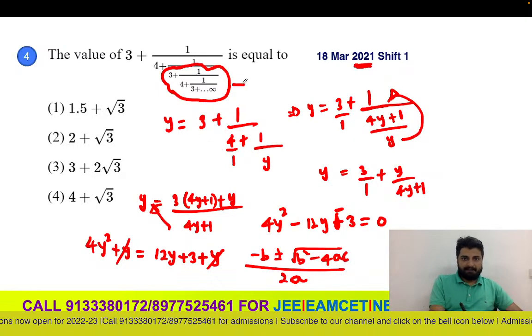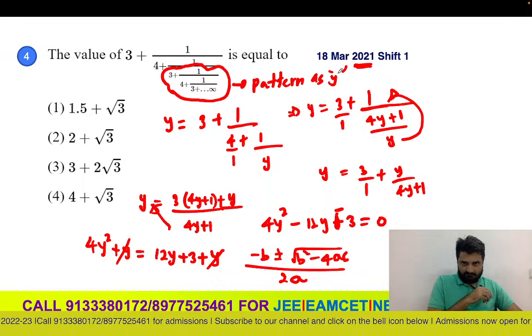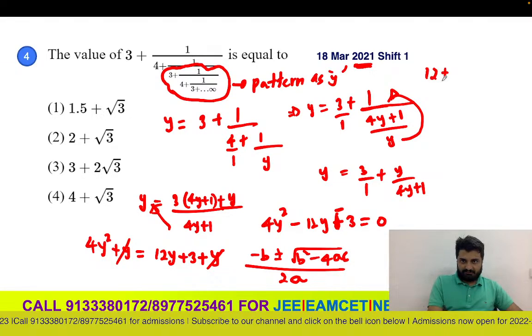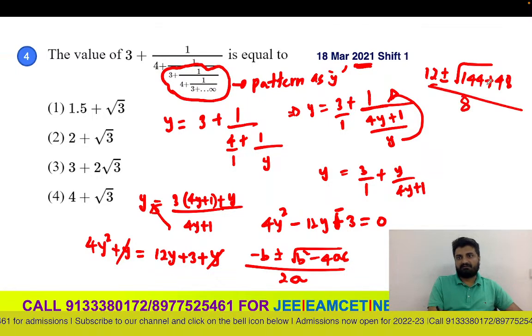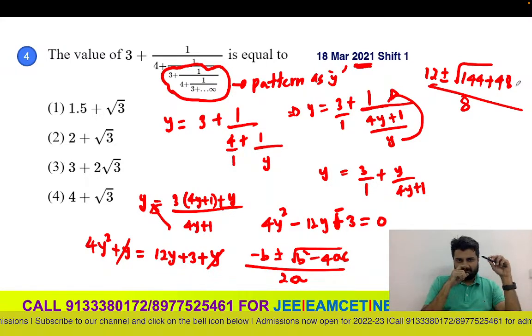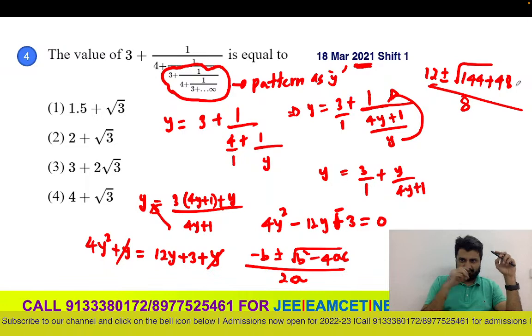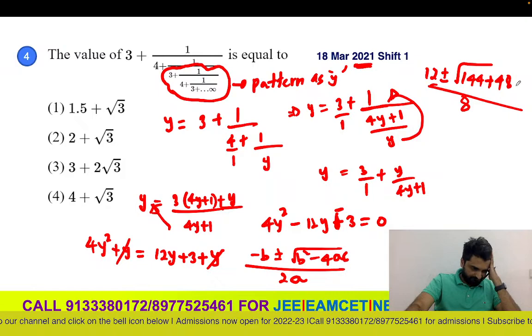So this is how you can use the method here. What am I observing? The pattern. This is the same pattern as y. So if you do the calculation quickly, 12 plus or minus under root of b square, which is 144, minus of minus will be plus, 4 into 4, 16 into 3, 48, by 2 into a, which is nothing but 8. So just take it out and simplify. I think you should be getting the answer well. Got it, right, everybody?